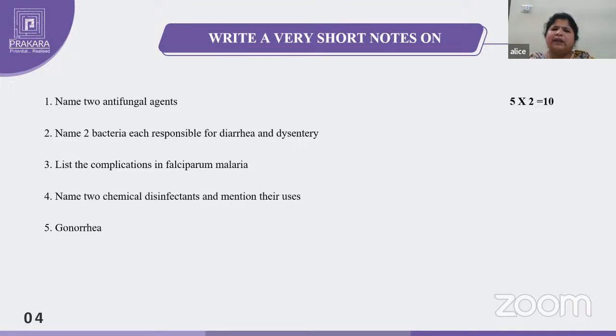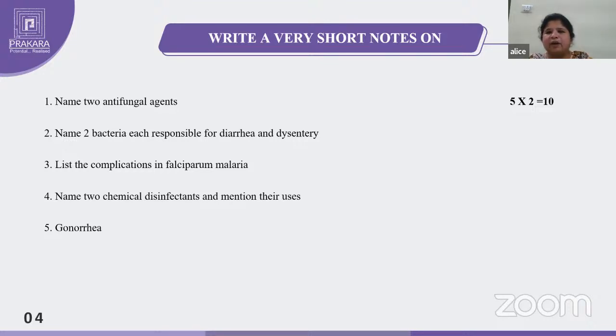And name 2 chemical disinfectants. So what are the chemical disinfectants? First you can list out. You may read this in the sterilization and disinfection chapter. In disinfection, the chemical methods are alcohols, aldehydes, phenols, halogens, oxidizing agents like that. Among that, you can select any 2.